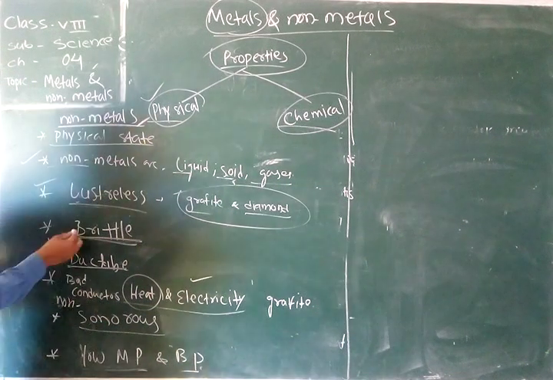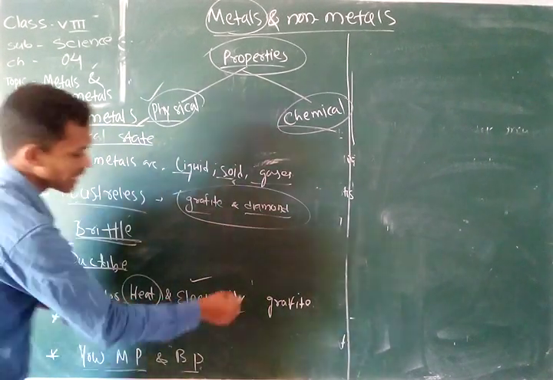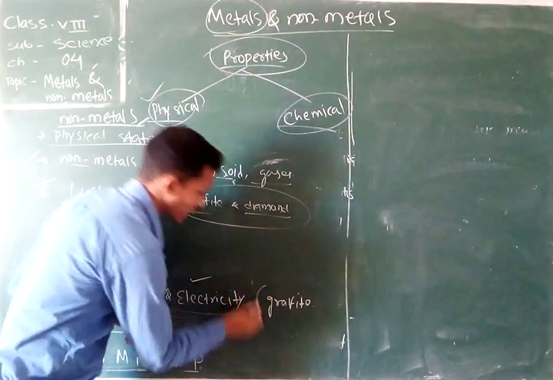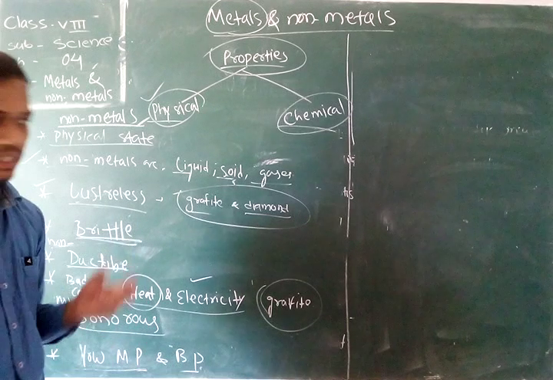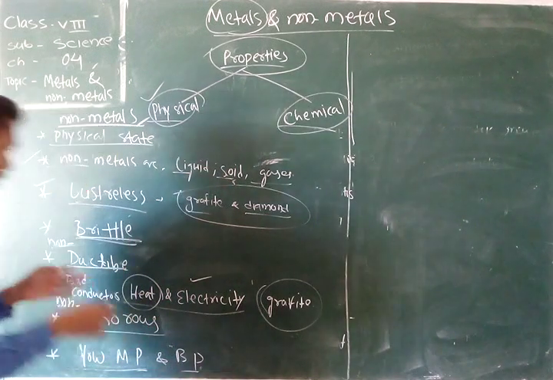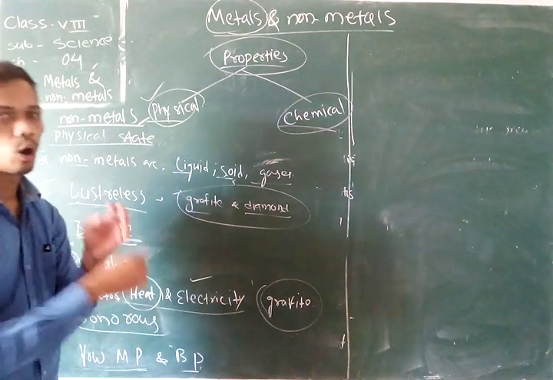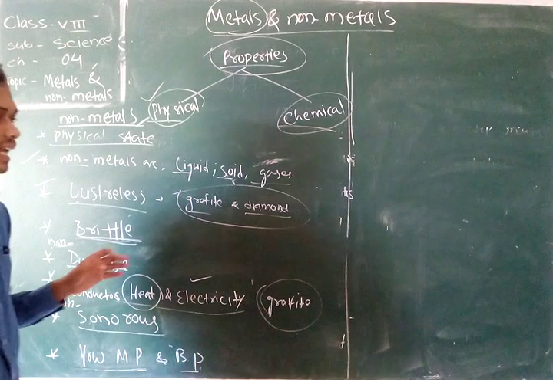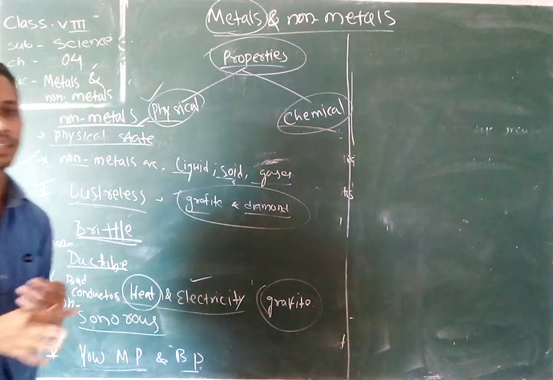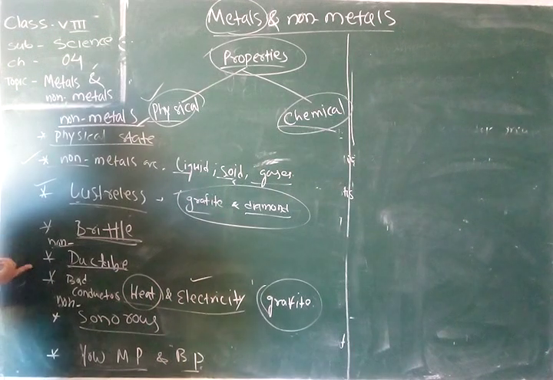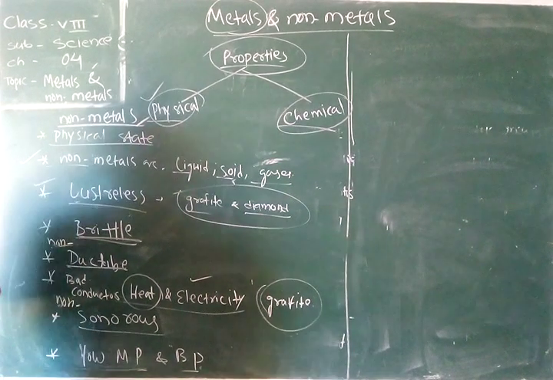After that, they are bad conductors of heat and electricity. Except graphite, which is a non-metal that conducts electricity, all the other non-metals cannot conduct heat or electricity. So non-metals are bad conductors of heat and electricity.